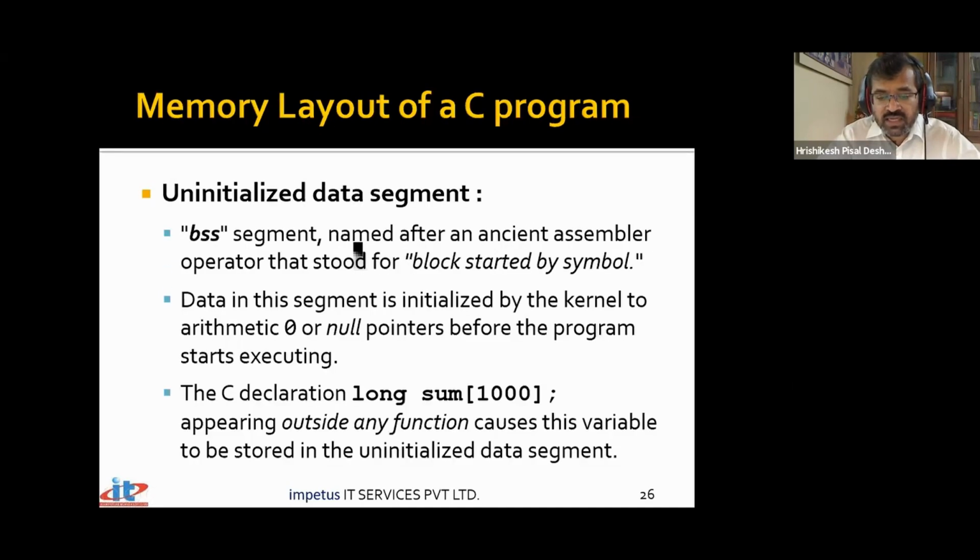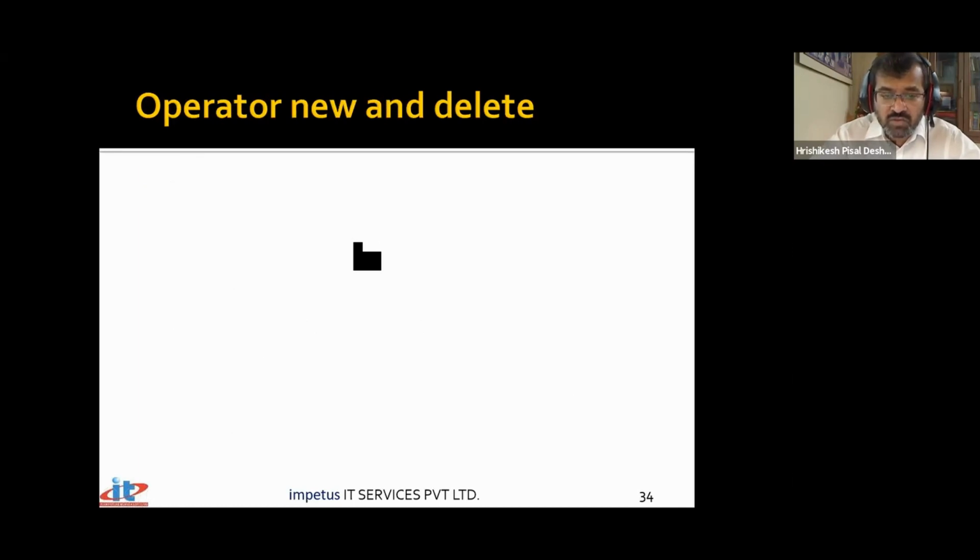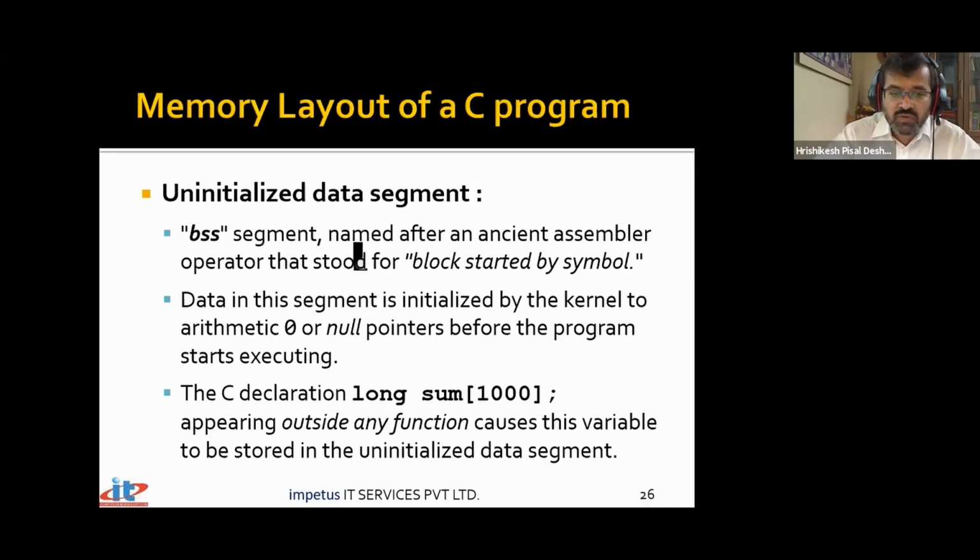So we had the initialized and uninitialized data segment. Now what we need to look into is what functions and operators are available for us for carrying out dynamic memory allocation in C++. That is what we plan to discuss next.